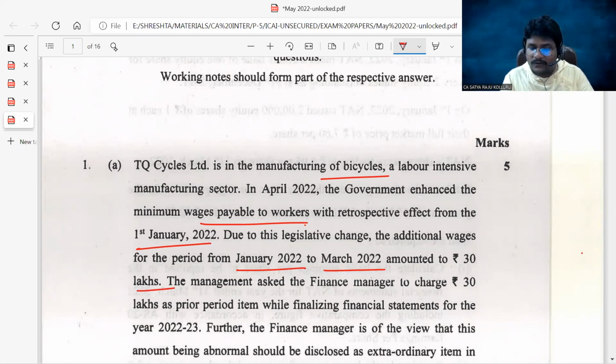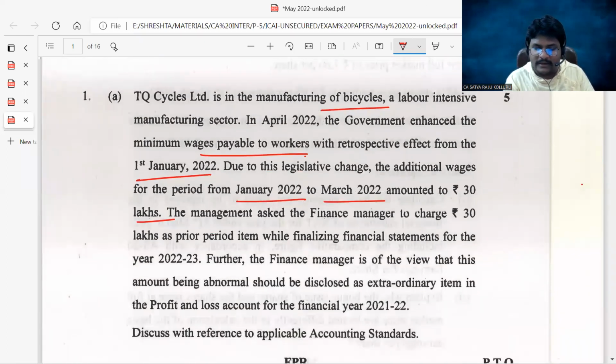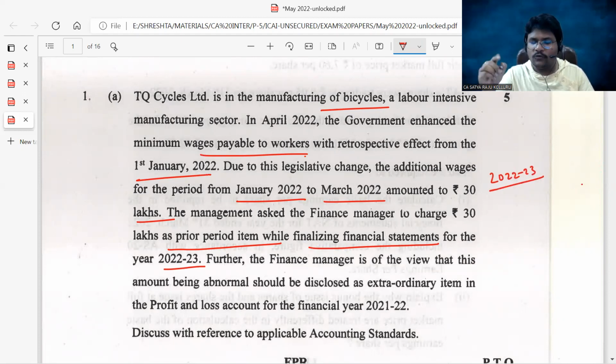The management asked the finance manager to charge 30 lakhs as a prior period item while finalizing the financial statements for the year 22-23. Now we are in the year 22-23. In the year 22-23, the additional wages we are going to record under the prior period item.